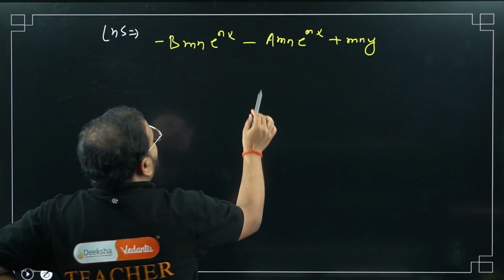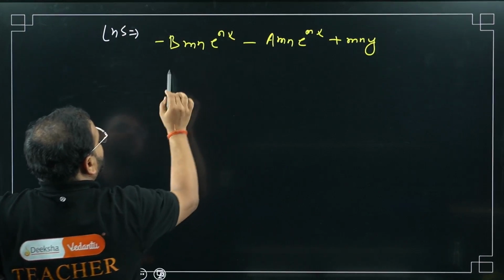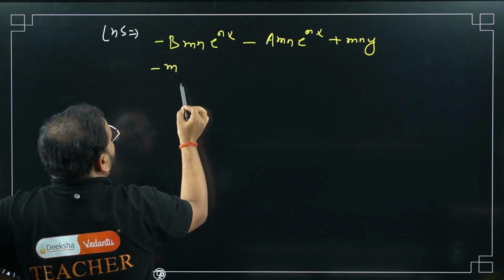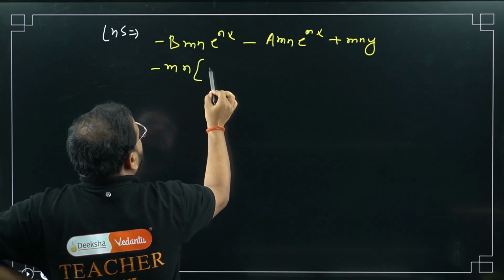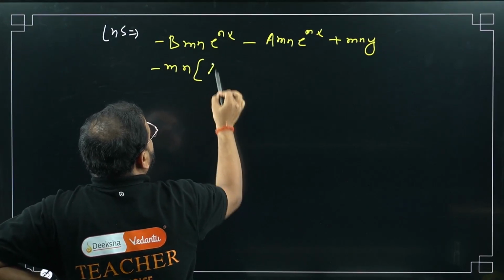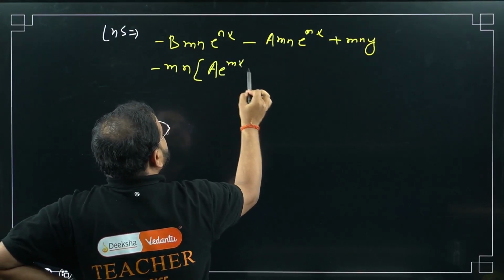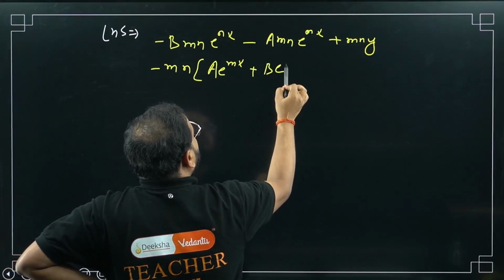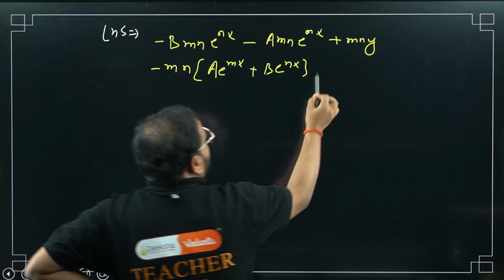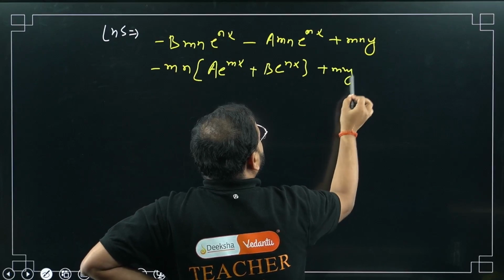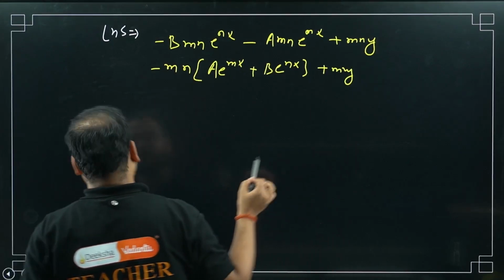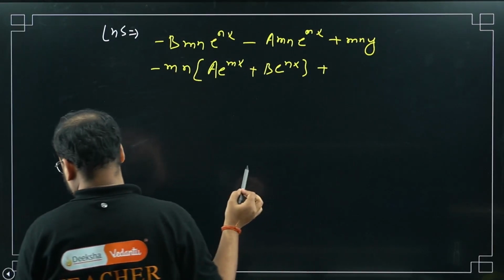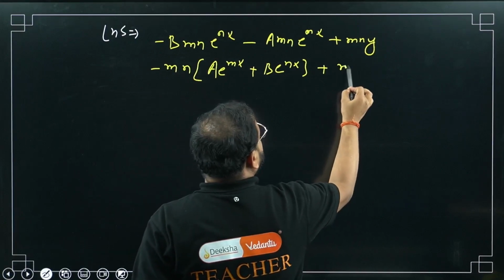Take minus mn common. What am I getting? If I write a first, so a e power mx plus b e power nx. Take here also mn y, plus mn y.